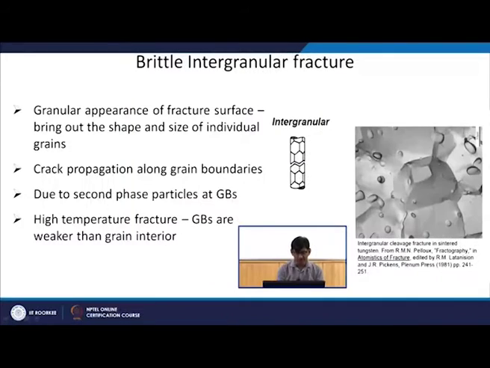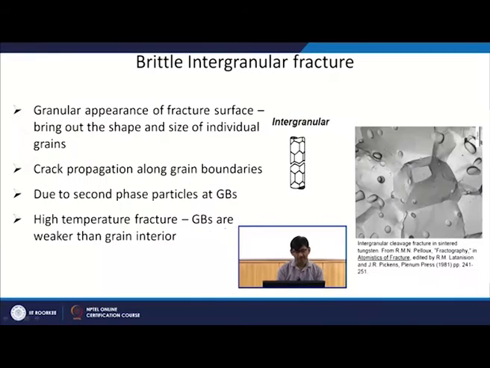So, if you have on grain boundary a continuous network of second phase, then the crack can sometimes propagate through grain boundary. In high temperature also this grain boundary fracture takes place, because at high temperature grain boundary is weaker than the grain, okay. They are already quite easy to separate at high temperature, okay. So, the crack propagates through the grain boundary when you have high temperature fracture, okay, in some cases, not always. So, in high temperature fracture also you will see this kind of fracture feature.